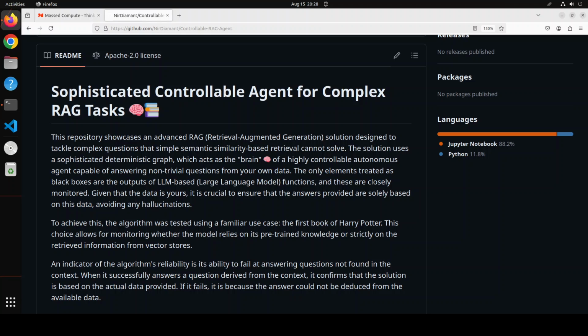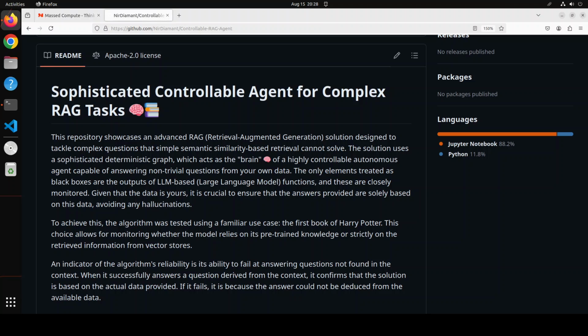It is always good to see something different. I just stumbled upon this new project which tackles the RAG problem in a different way. Or should I say, it makes RAG more flexible and more adaptable. This new project, where this creator is sharing an agent that can tackle complex RAG tasks, whether they involve challenging questions requiring reasoning or difficult data.